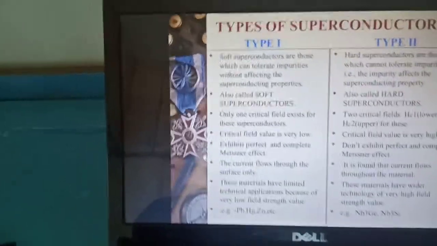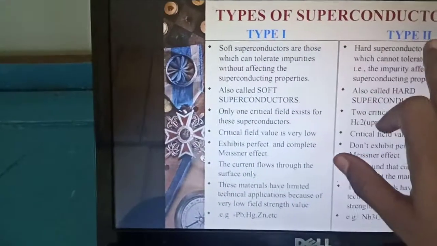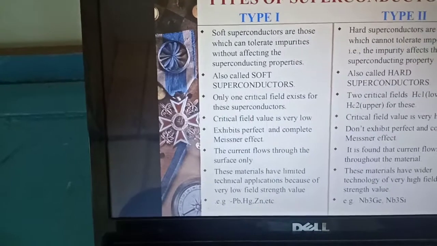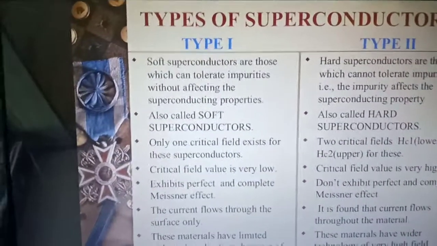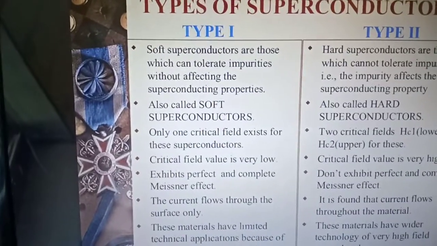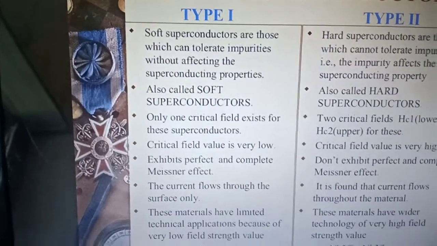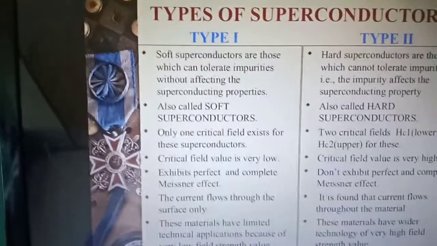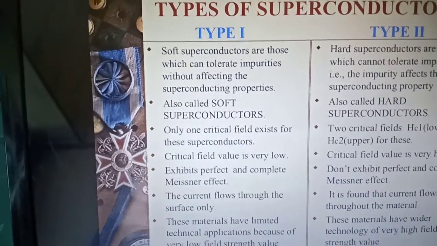Type 1 superconductors are called soft superconductors, and type 2 superconductors are called hard superconductors. Soft superconductors are those which cannot tolerate impurities without affecting their superconducting properties. As I told, by adding impurities to the superconductors, the superconducting state is transitioned to the normal state.